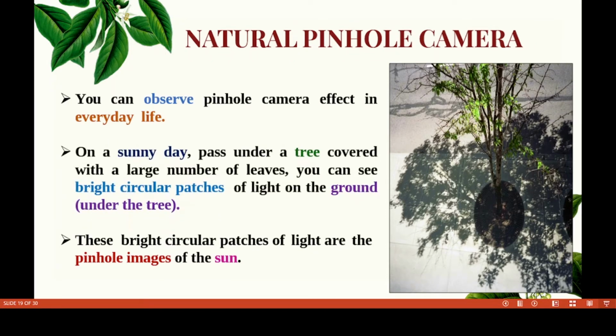How? On a sunny day, pass under a tree covered with a large number of leaves. You can see bright circular patches of light on the ground. These bright circular patches of light are the pinhole images of the sun.